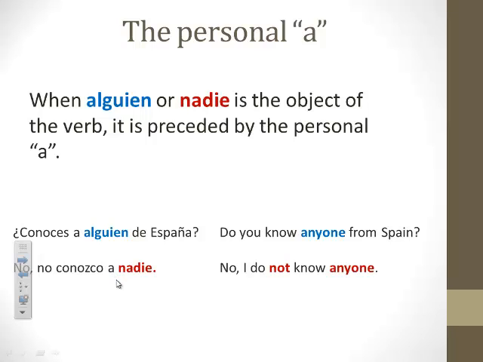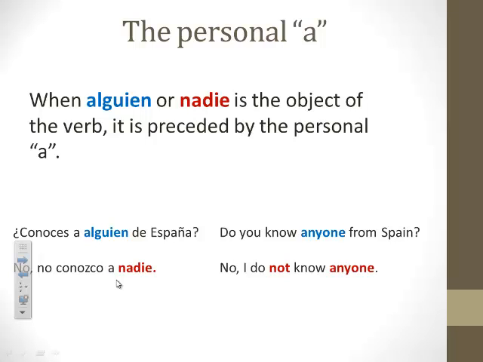For those of you that don't remember, a direct object receives the action of the verb. Okay, to find the direct object in the sentence, you can always say who or what. So for example, I ate a sandwich for lunch. What did I eat? Sandwich. Sandwich is your direct object. Okay, so when that direct object is a person, the personal a must come right before that. So for example, if I say, I see Carlos in the hallway, Carlos is my direct object. So in Spanish, I must say, veo a Carlos en el pasillo.